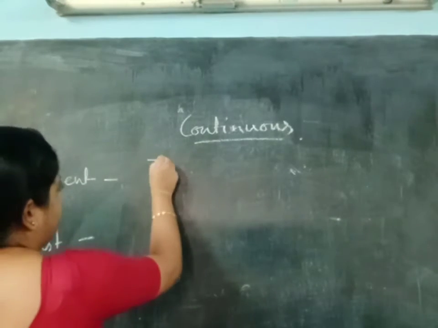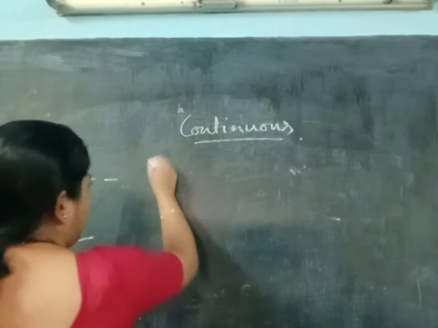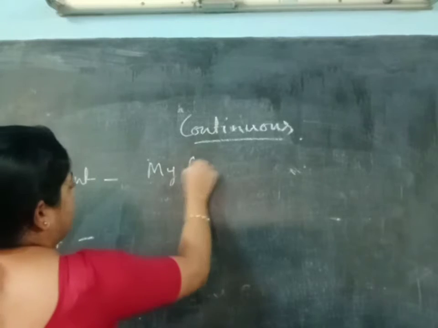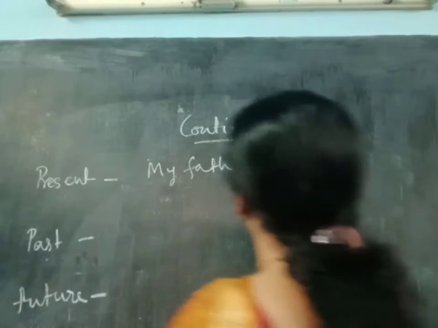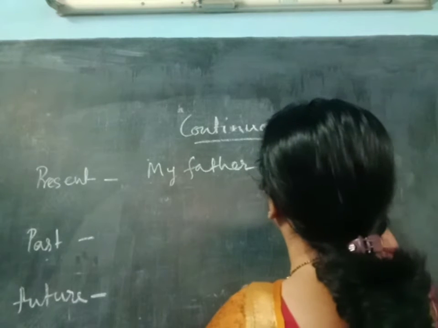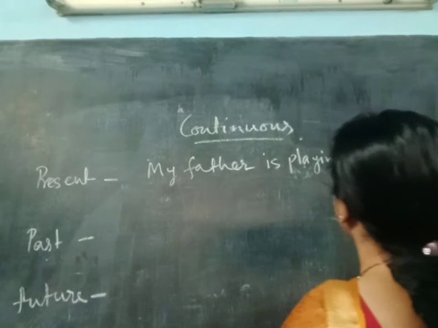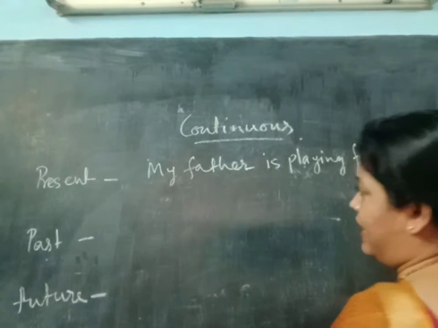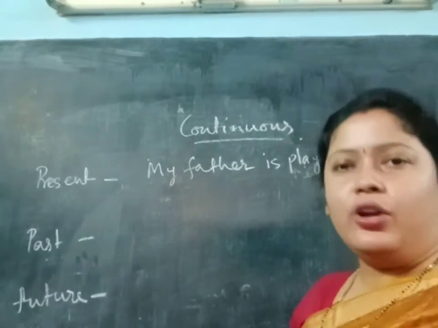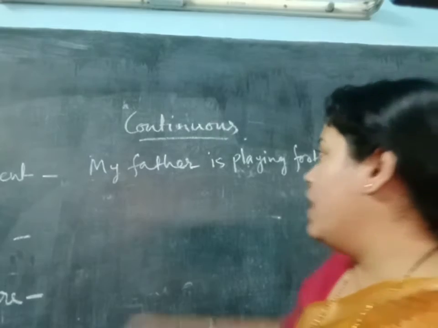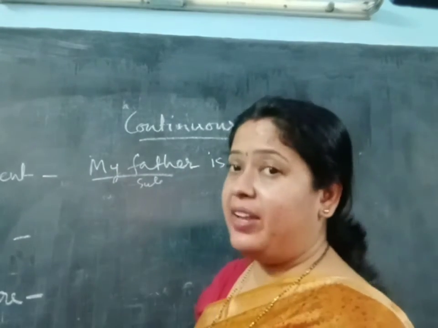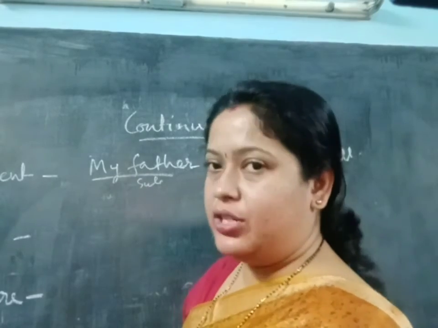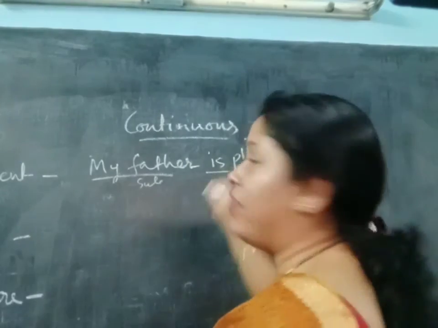So suppose my father is playing football. Here you can see there are some different things, not like the simple present. Here my father is the subject. What is very much needed in continuous tense? That is the be verb.